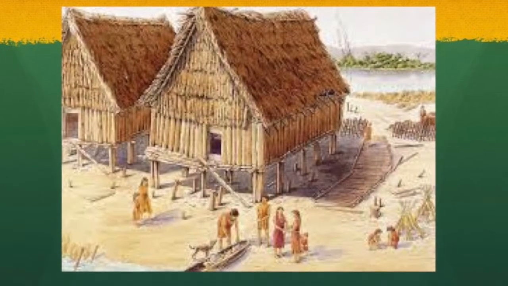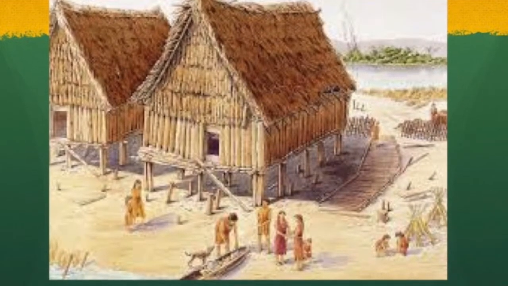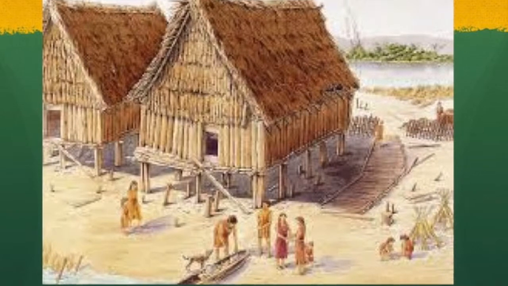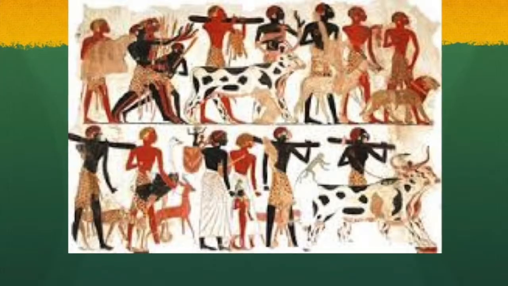The first domesticated animal was the dog. It was most likely used to help with hunting. Other animals were domesticated for uses such as meat, fiber, and milk. Other animals, such as llamas, would provide wool for clothing and transportation.